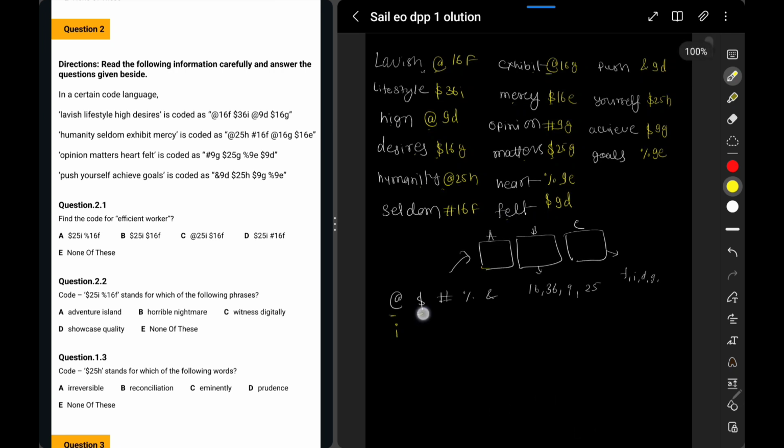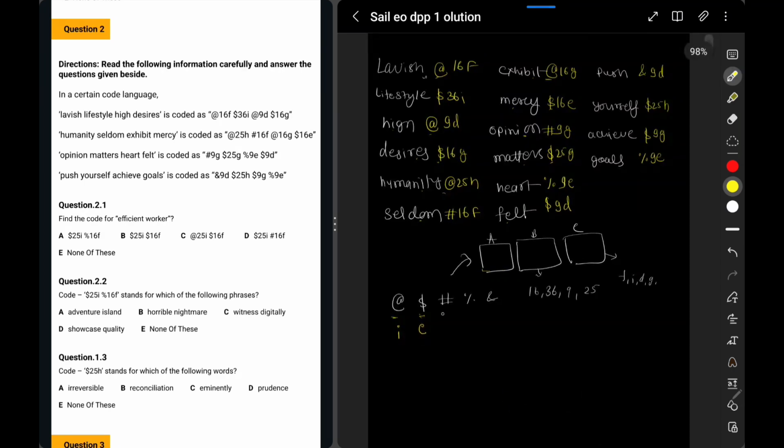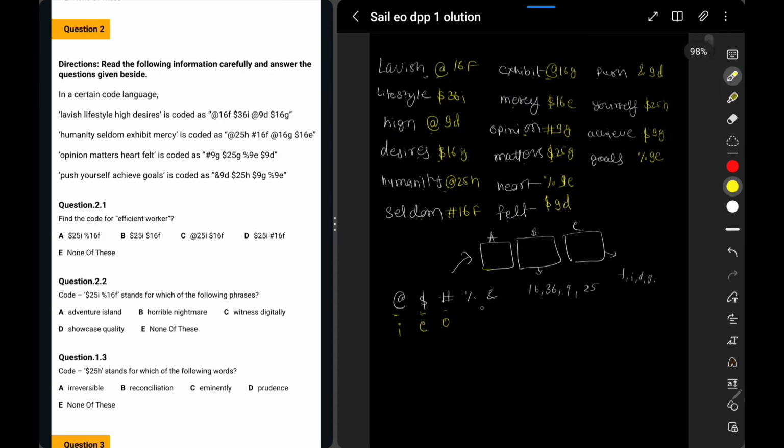Hence I am sure that this is formed by the pattern of vowels, right? You can also check with hashtag. Now hashtag, the last vowel is O, here also it is O, so we got to know it's O. Similarly, just quickly, with percentage it is A, and with the last symbol it is U, right?